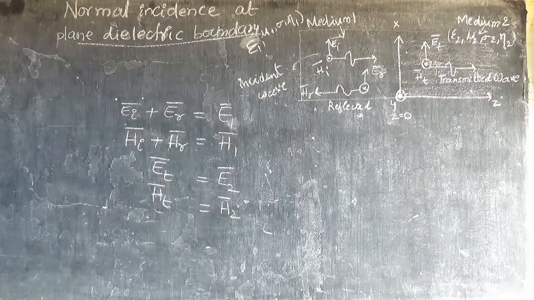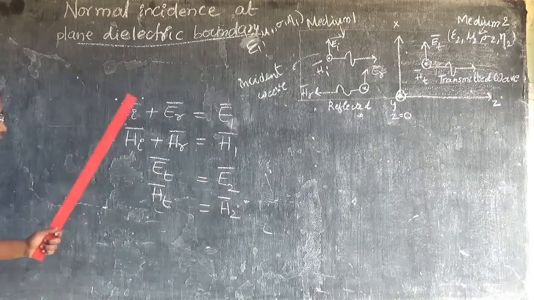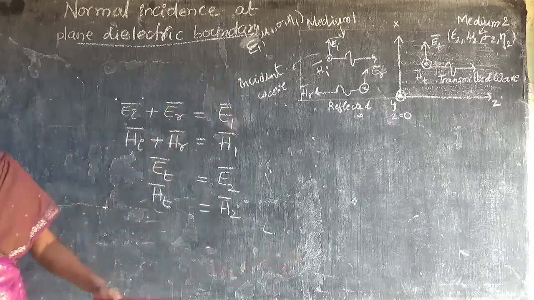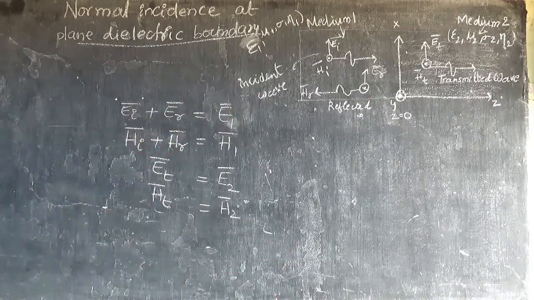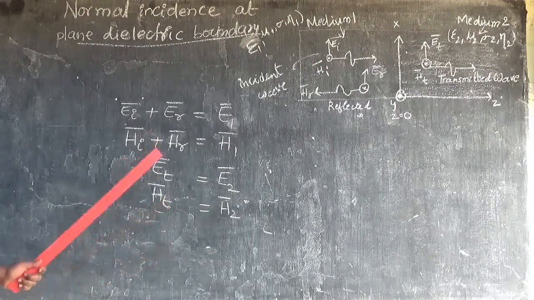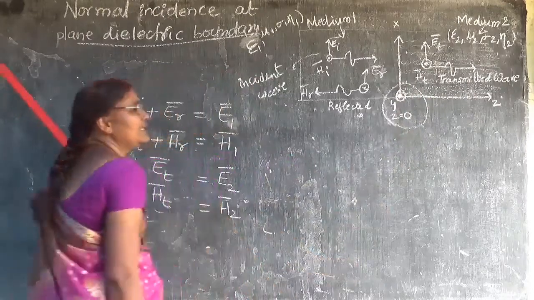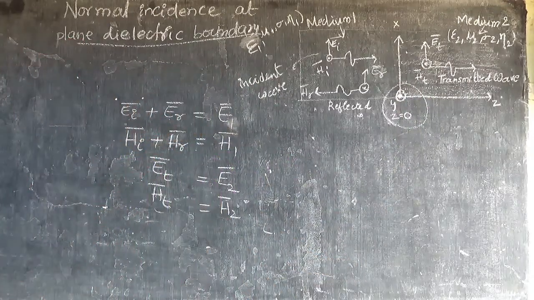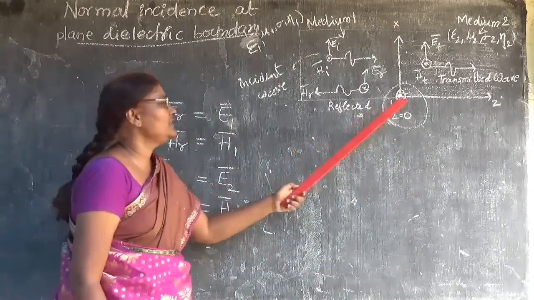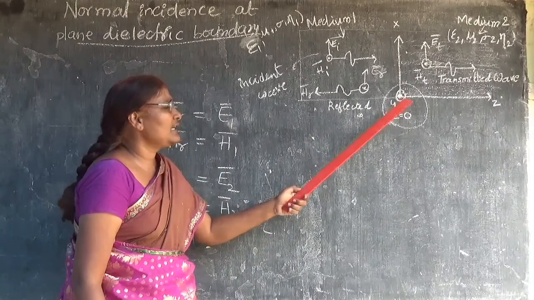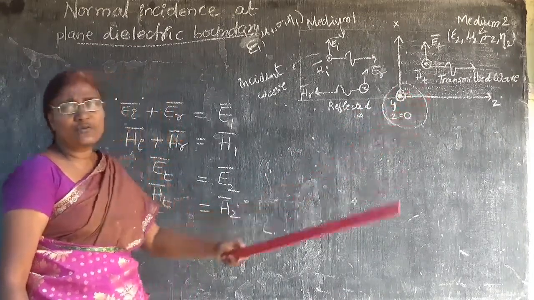Now, what components will cross the boundary? That we have to see. Here Z equal to 0. That means at this point the Z axis value is going to be 0.